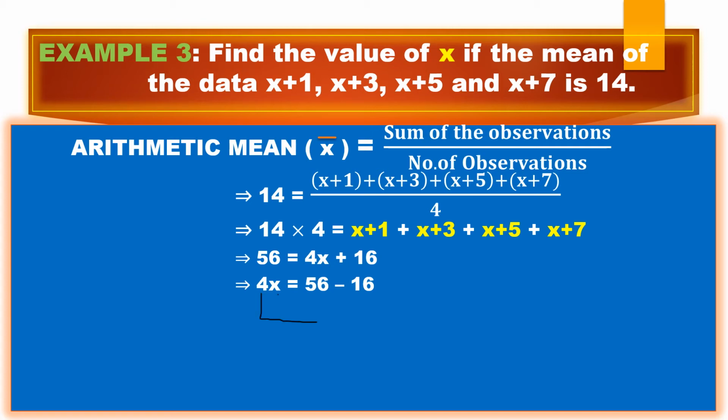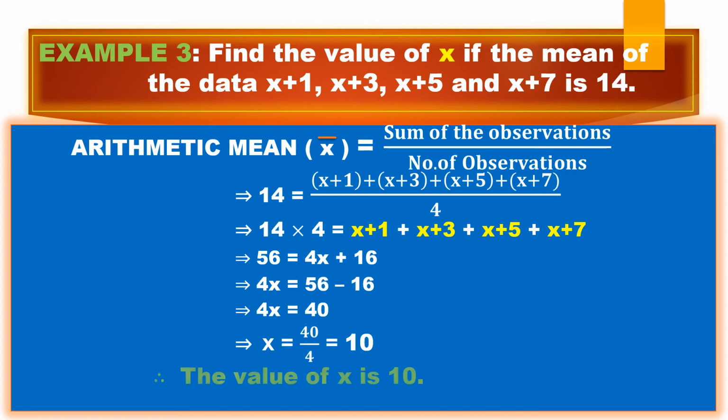The only thing with x is 4 and it is multiplying. Whenever it is multiplied, on the other side it goes as division. So 56 minus 16 is 40, and here 4 will be sent as division. So x equals 40 by 4, it gives you 10. Don't confuse here, don't put x bar. This is not our mean. We are not finding the mean value. We are finding an observation, the x value. So don't put x bar, it is x only. So we got x equals 10. Clear? So let us go to the next example.